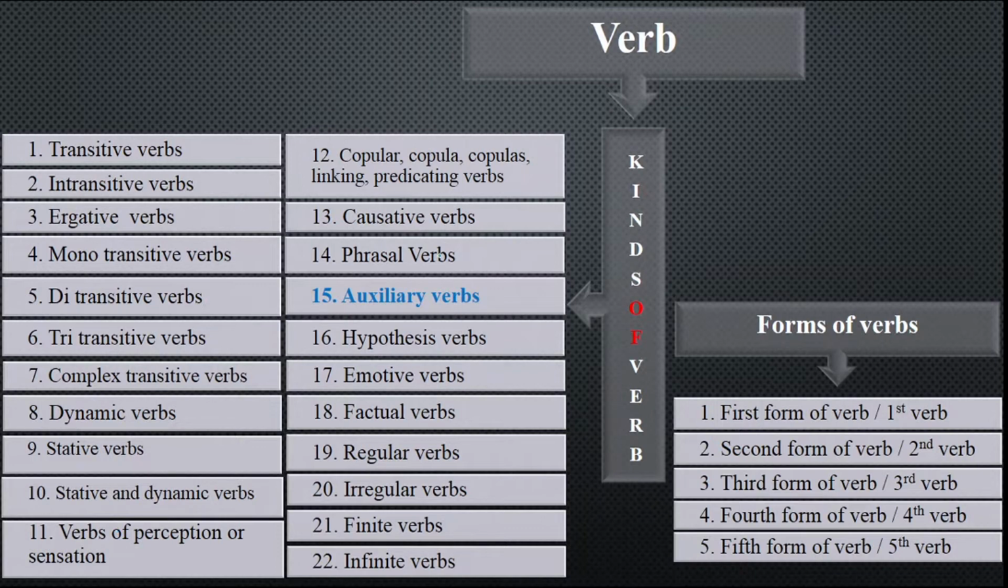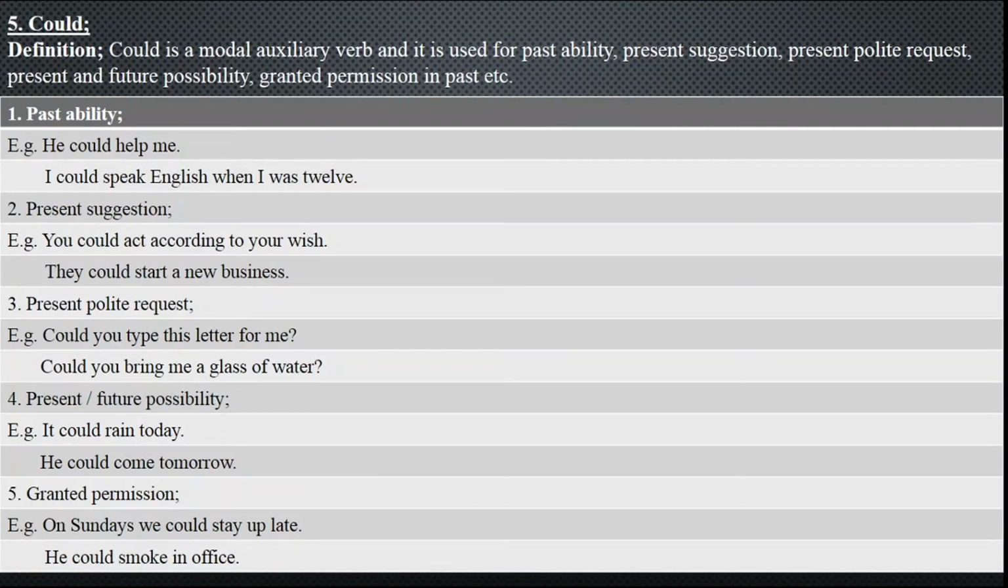We are in the 15th kind of verb that is known as auxiliary verb, and we have already discussed the auxiliary verbs can, could, must, should, ought to, and today we are going to discuss the modal auxiliary verb could. I told you in some of my previous lectures that modal auxiliary verbs are studied in two categories. The first one is known as the primary level and the second is the secondary level.